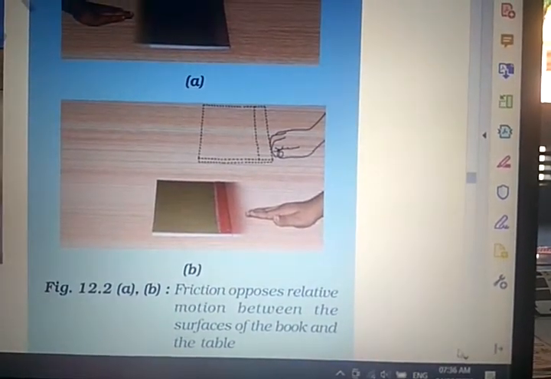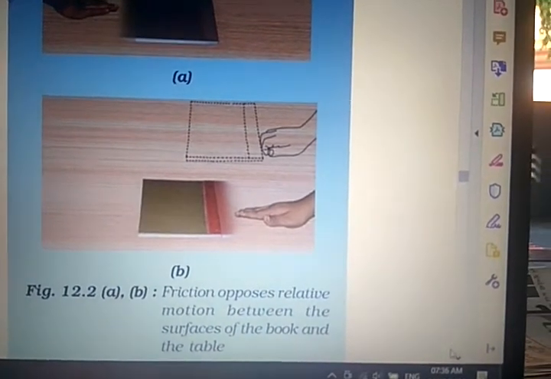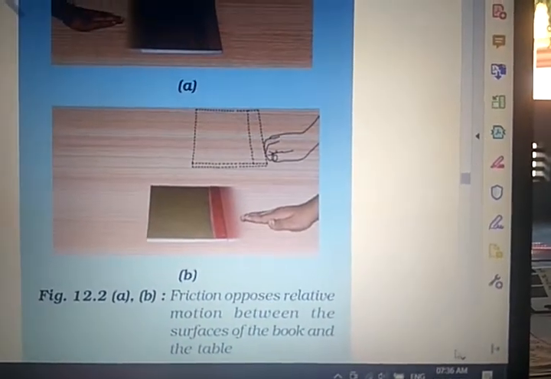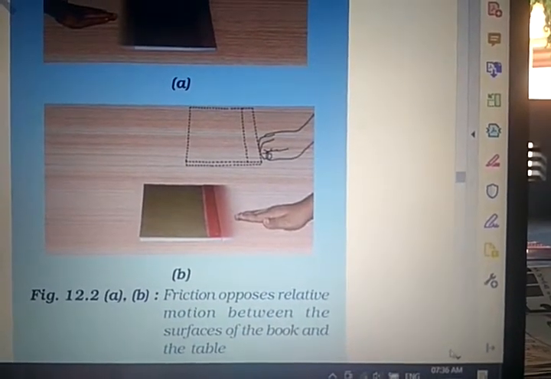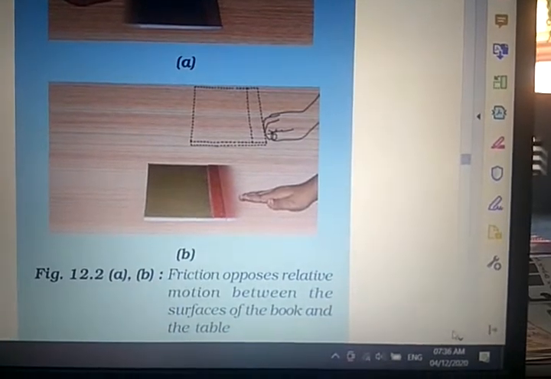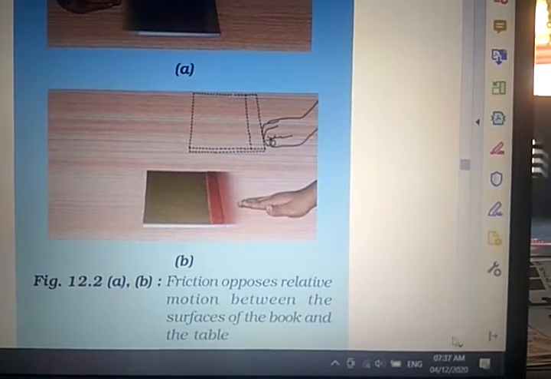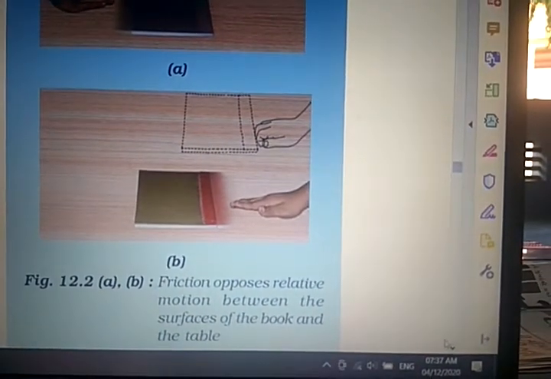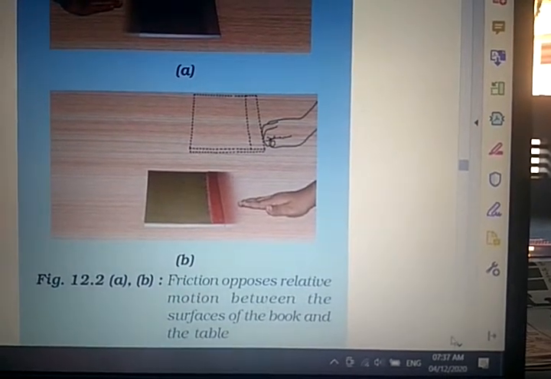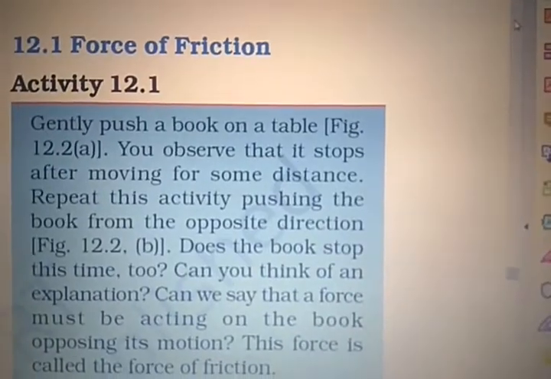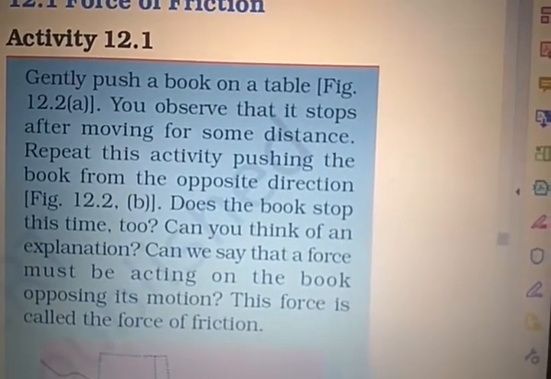So when you shift the book, you can find that some force is applied. After some time, the book cannot move. Why can the book not move? Because an opposite force is created against the relative motion. So friction opposes the relative motion between the surface of the book and the table. Here you see the force of friction.